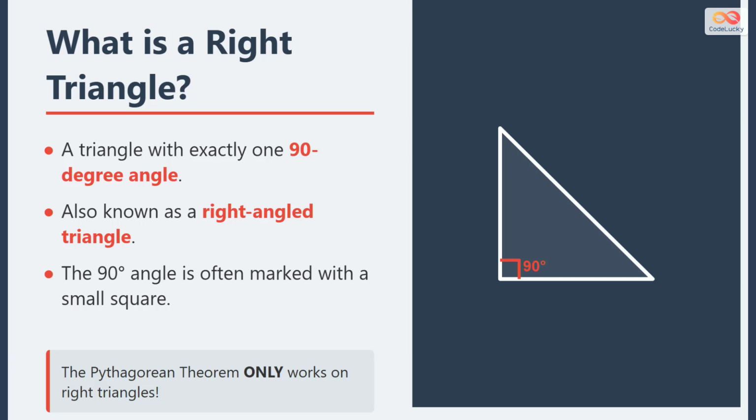First, we must define exactly what a right triangle is. A right triangle is a specific type of triangle that has one angle measuring exactly 90 degrees. This angle is often marked with a small square box in the corner. It is important to remember that the Pythagorean theorem only works for this specific type of triangle.